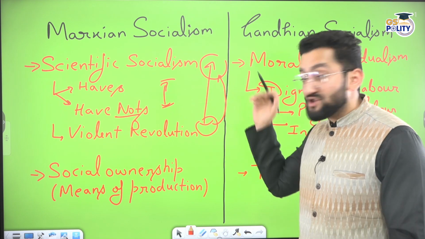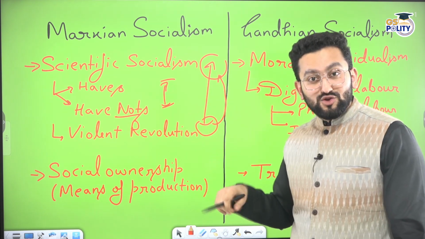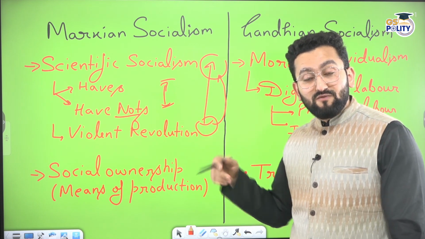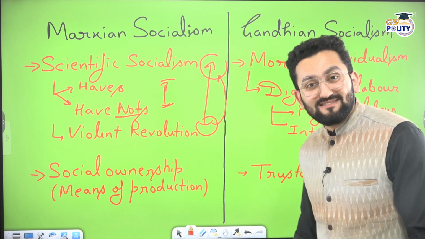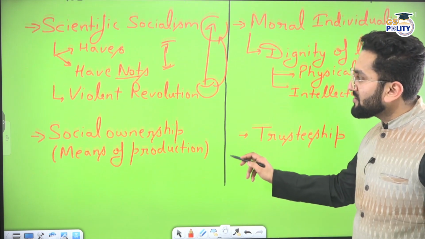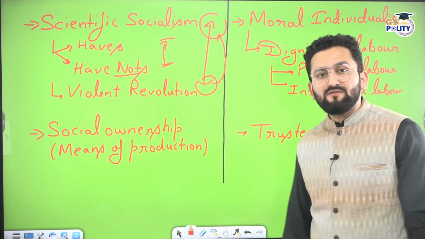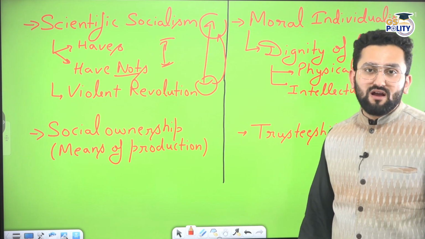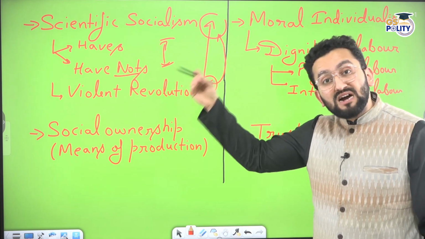Right? And same was true with respect to these workers. They were not having any property. So that is why Marx said, workers of the world, unite together. You have nothing to lose but your chains. Now, some of you might be thinking why he was telling this. Because he wanted to emancipate the worker class. So this is one fragment of Marxian socialism.